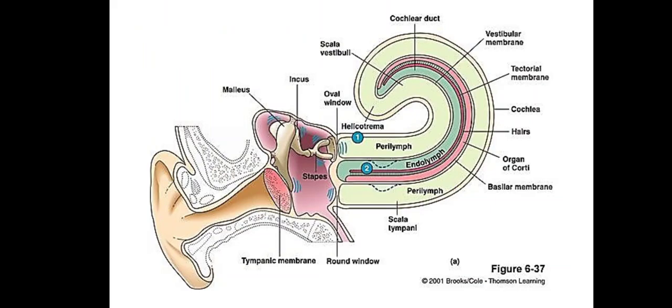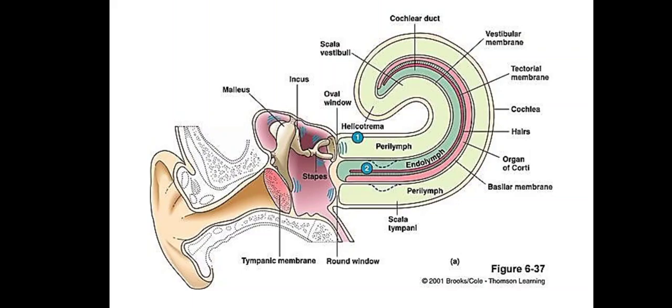Look at this figure, you can find the labeling there. The sound waves received by the tympanic membrane make it vibrate, then the movement is received by the malleus, then the incus, then the stapes. Then the stapes pushes the perilymph with the help of the oval window. And this movement of perilymph generates a stimulus to the endolymph, and this momentum is received by the basilar membrane.